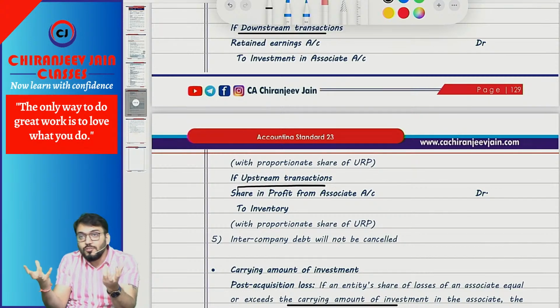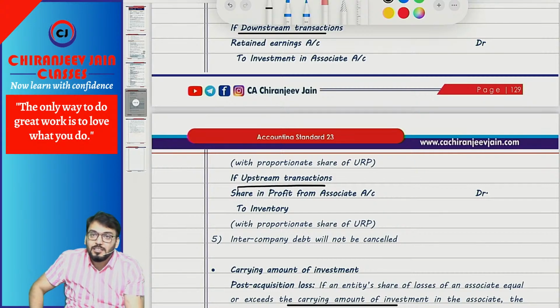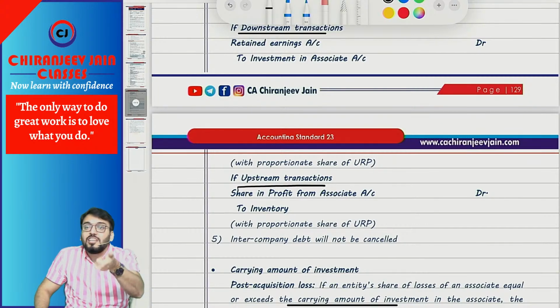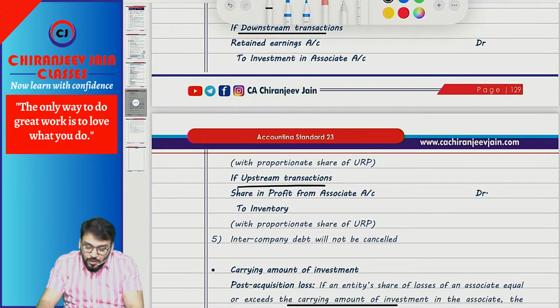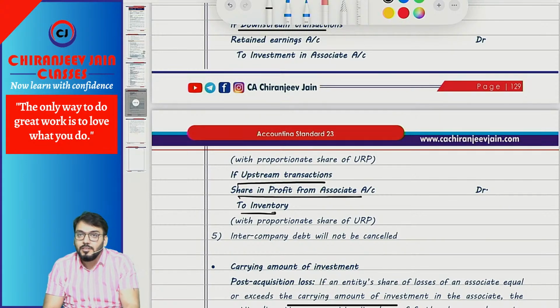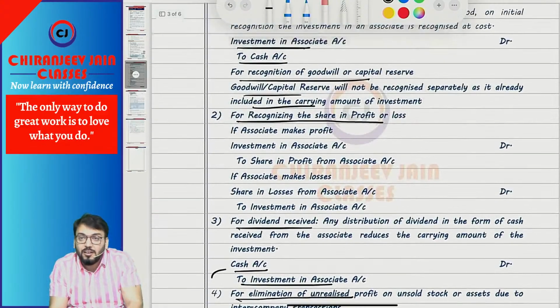The profit of which company? Associate. That profit is already recognized in the books of investor, with the journal entry investment account debit to share in profit. It means you need to eliminate, reduce that share in profit. So what journal entry will we do? Share in profit from associate to stock, to inventory. So any elimination of unrealized profit due to upstream transaction will not be adjusted in investment account.